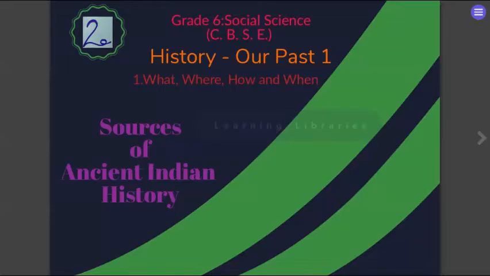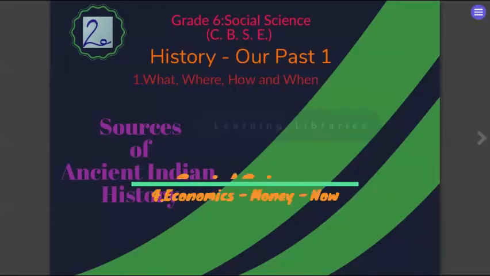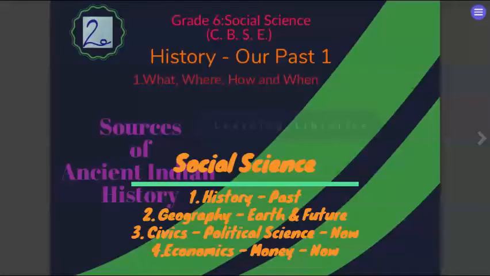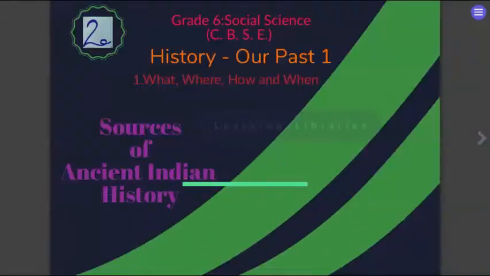Now, before moving on to the slide: the students who were in grade 5, when they come to grade 6, are learning social science for the first time. You would have been learning only environmental science, which had social science inside it. Now you are studying it as a separate subject. Social science is a very vast subject with many divisions.